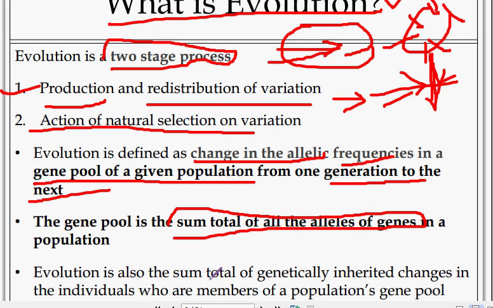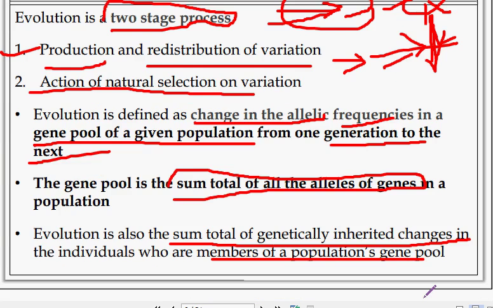Evolution is also the sum total of genetically inherited changes in the individuals whose members make up the population's gene pool.